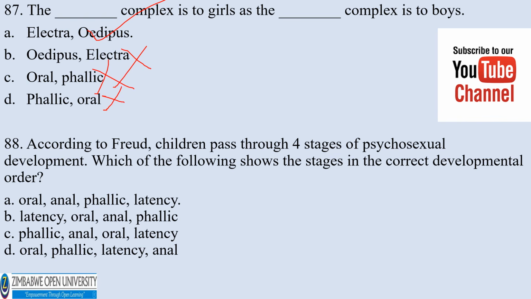Number 88. According to Freud, children pass through 4 stages of psychosexual development. Which of the following stages are in the correct developmental order? A. Oral, anal, phallic, latency. B. Latency, oral, anal, phallic. C. Phallic, anal, oral, latency. D. Oral, phallic, latency, anal. The correct order would be A, oral, anal, phallic, latency.